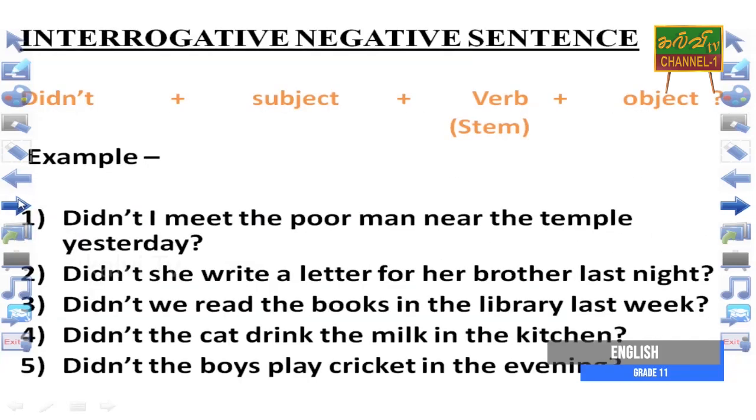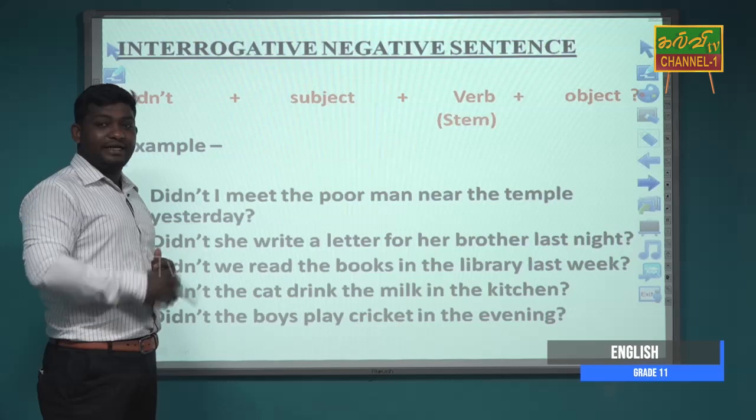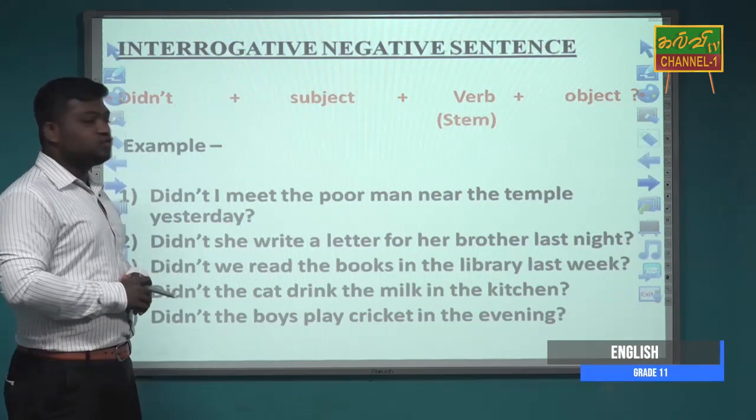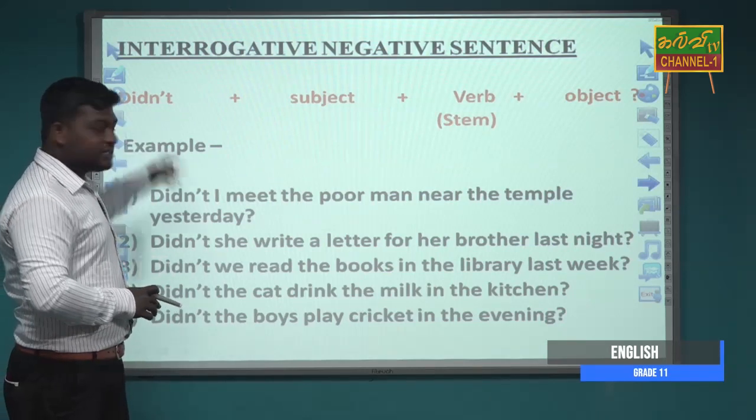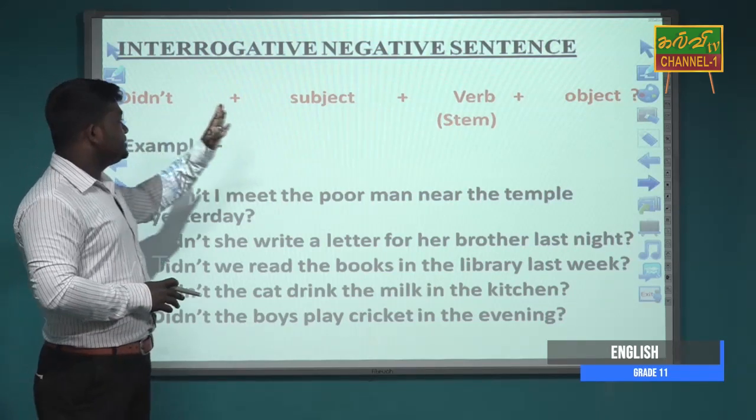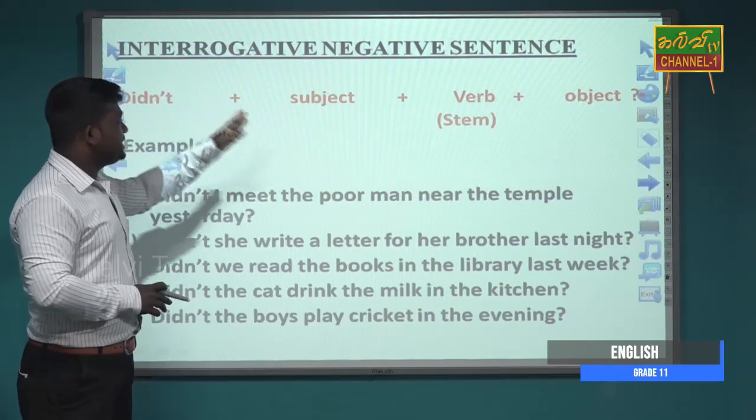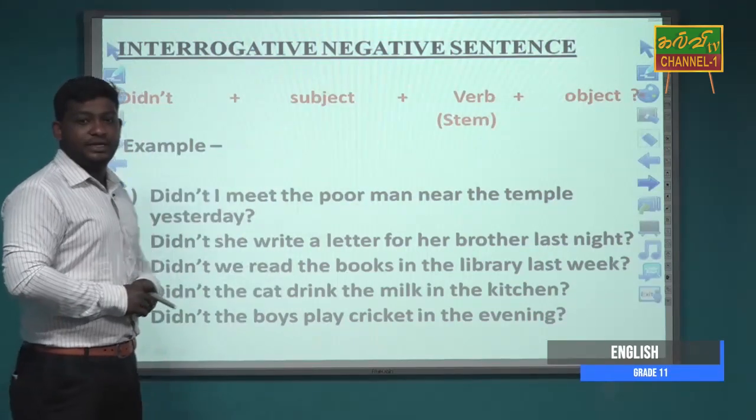The next one is interrogative negative sentences. Here we are using didn't in front of the subject and it will be the question negative sentence. Positive sentence, negative sentence, question sentence and question negative sentence. The question negative sentence is the interrogative sentence. The sentence structure is didn't plus subject plus verb plus object.